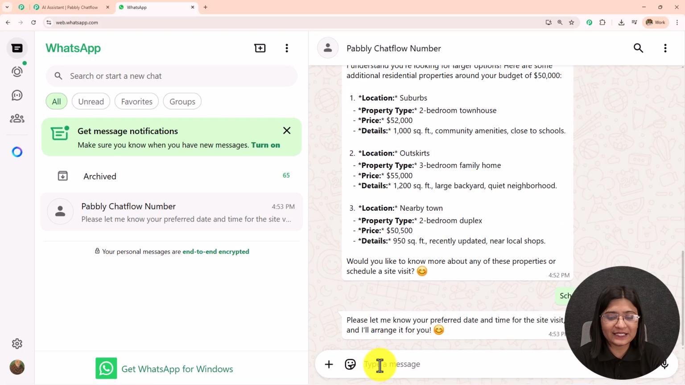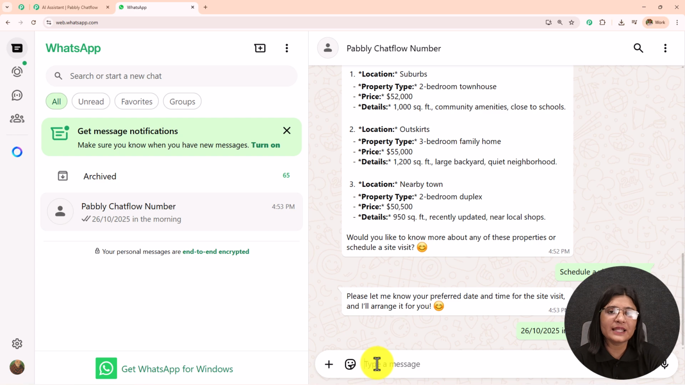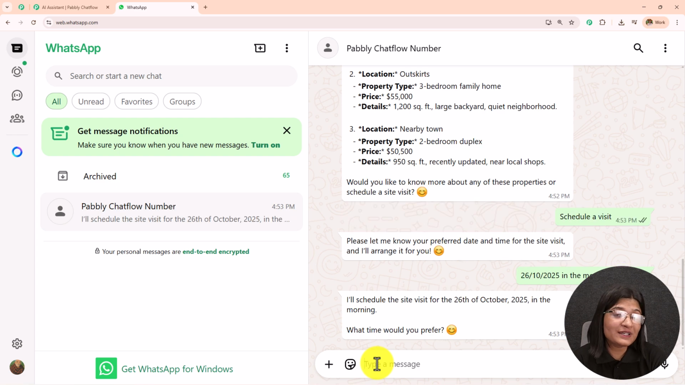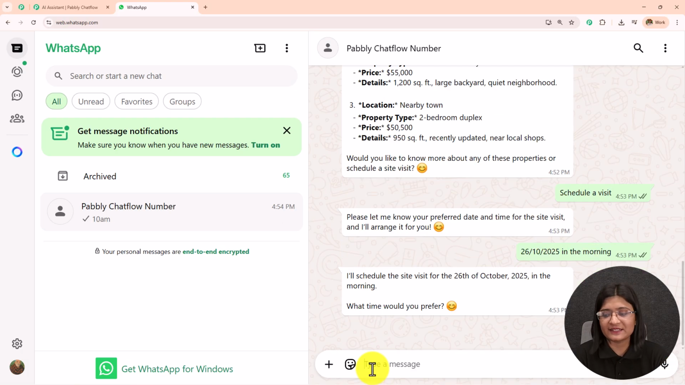So here it has sent me, please let me know your preferred date and time for the site visit and I'll arrange it for you. So I'm going to write the date as 26/10/2025 in the morning. So I'm going to send this message and it is going to reply to me accordingly. Now these are the replies which I'm getting from the knowledge base which I have created while creating this AI agent. So it says I'll schedule the visit for 26th October 2025 in the morning. What time would you prefer? So I'm going to write 10 a.m. and send this message. So this AI is scheduling my visit.